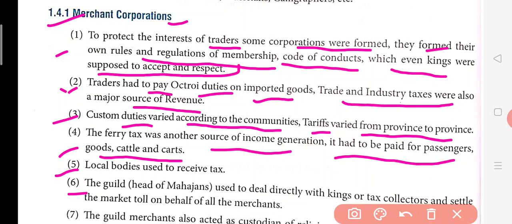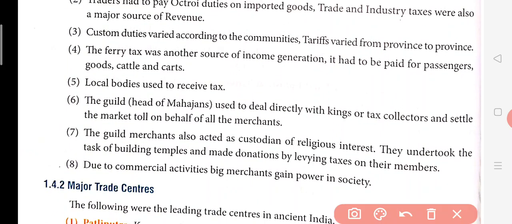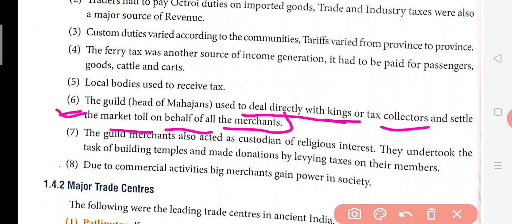The guild is just like the head of the Mahajans. So the Mahajan community was there, and the guild was the head of the Mahajans and used to deal directly with the kings. The guild was so powerful that they could deal directly with the kings or tax collectors and settle the market toll on behalf of all the merchants. Toll is again a kind of tax collected when goods move from one place to the other. So the head of the Mahajans used to deal directly with the kings and tax collectors and settle all types of taxes on behalf of the merchants.